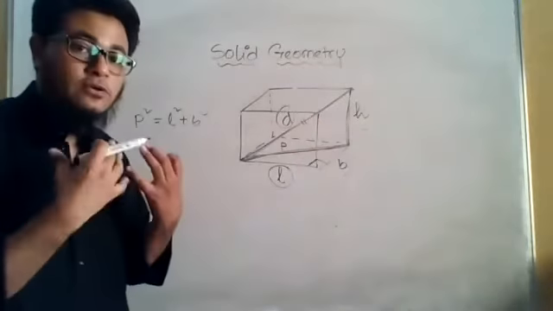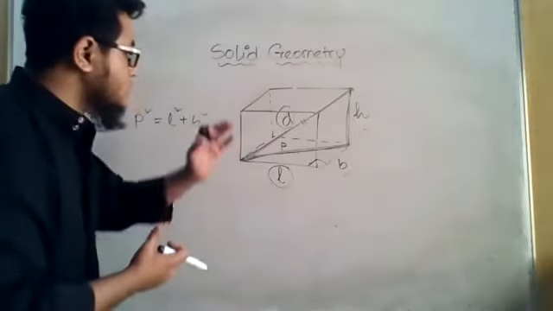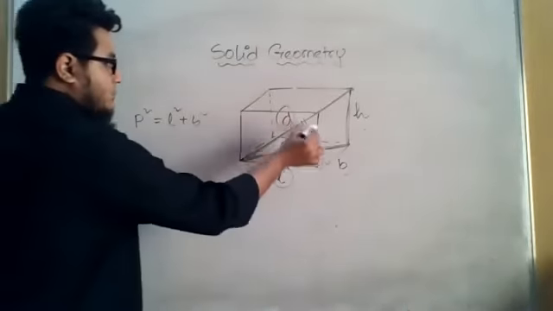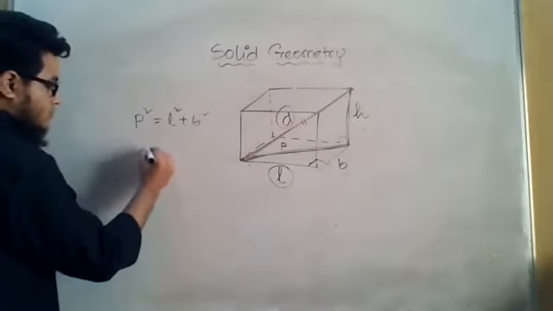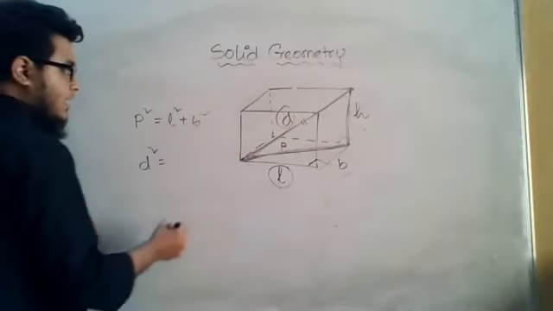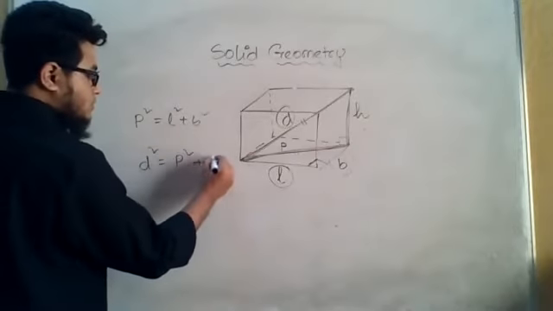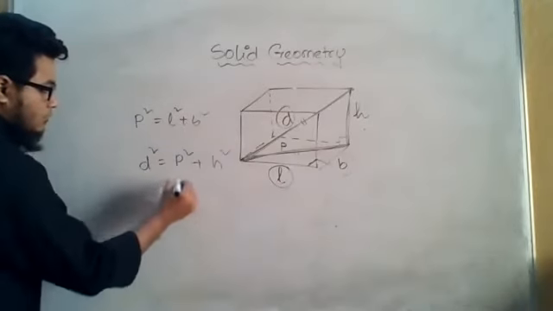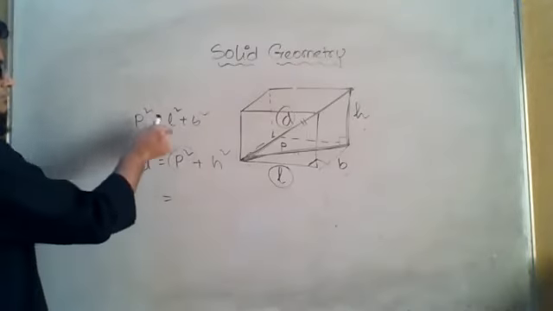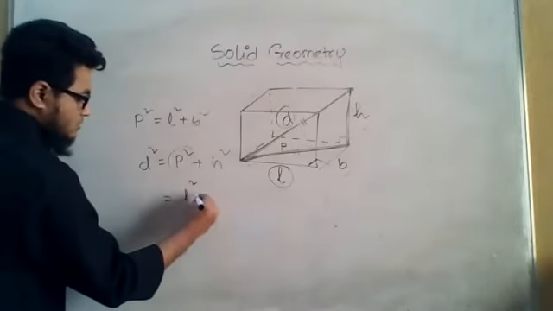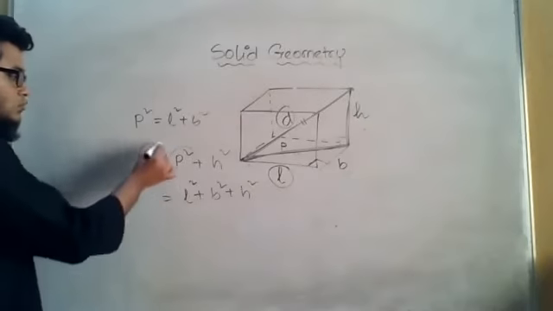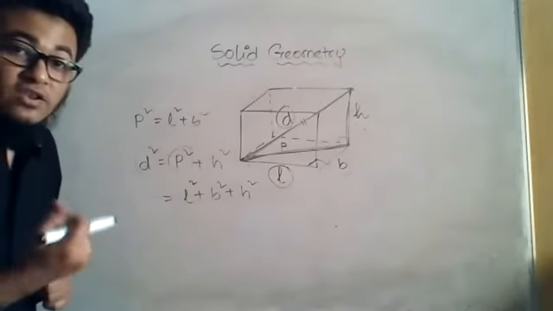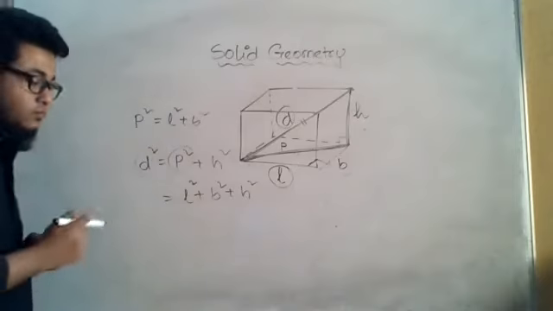So what I can write: this is the hypotenuse because this is 90 degrees, and the hypotenuse is opposite the 90 degree angle. According to the Pythagoras theorem, again we can write D square is equal to P square plus H square. Now P square, I have already found as L square plus B square. So D square is L square plus B square plus H square. I do not want the value of D square, I want the value of D. So I must take the root on both sides.